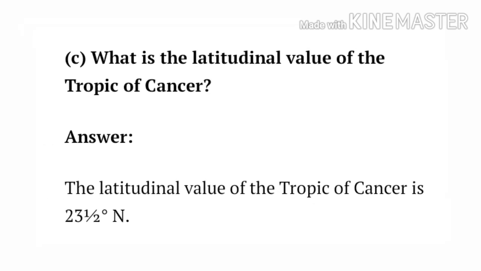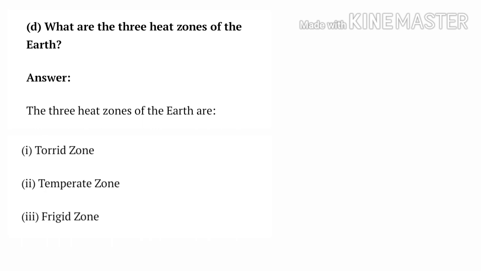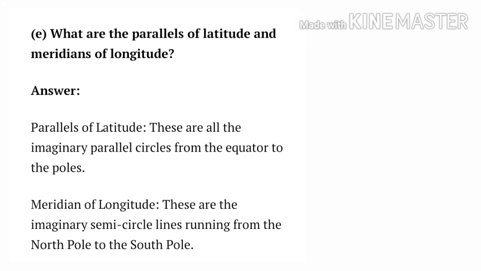Question number C. What is the latitudinal value of the Tropic of Cancer? Answer. The latitudinal value of the Tropic of Cancer is 23.5 degrees north. Question number D. What are the 3 heat zones of the earth? Answer. The 3 heat zones of the earth are 1. Torrid zone, 2. Temperate zone, 3. Frigid zone.